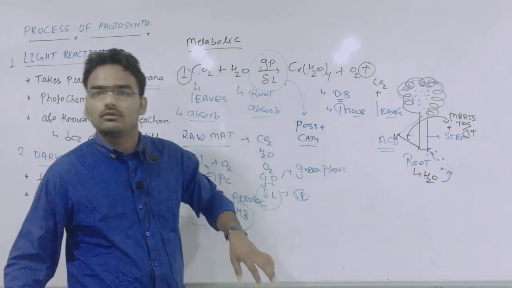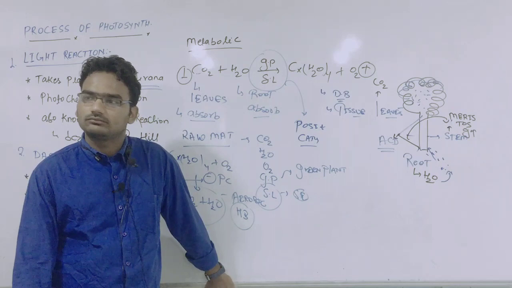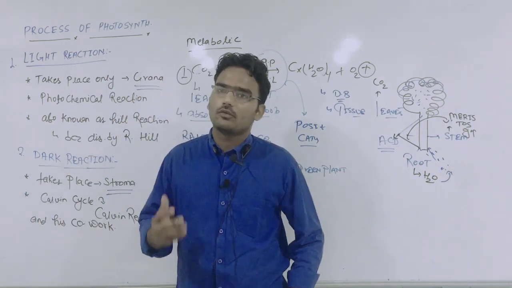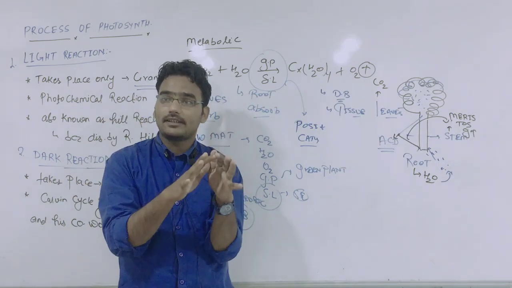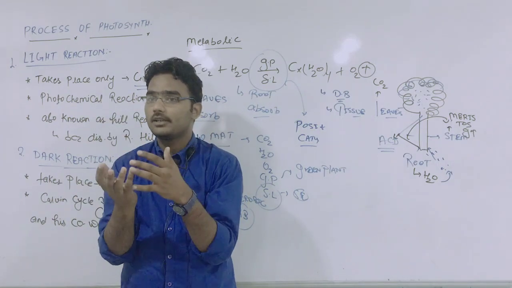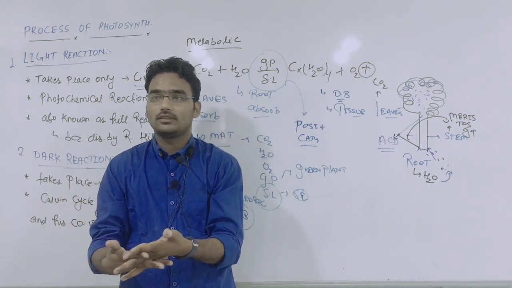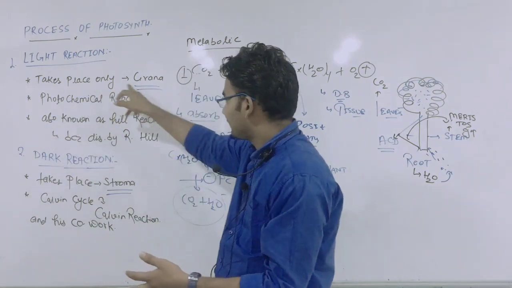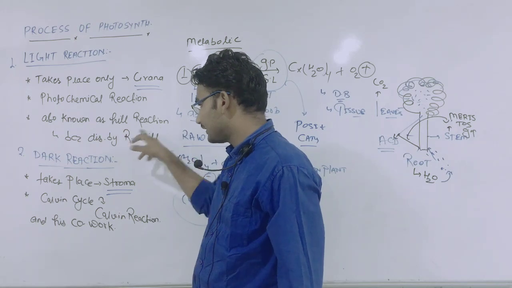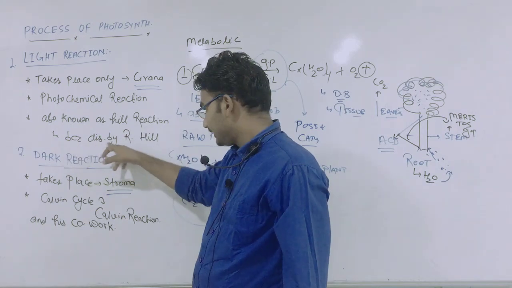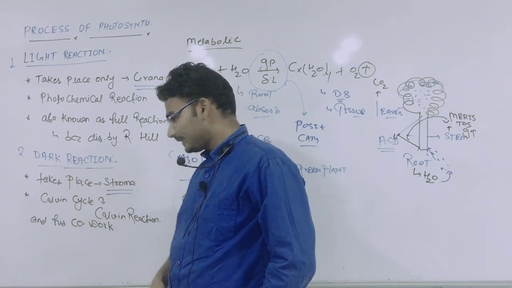So now revision. Photosynthesis reaction, components of the photosynthesis reaction. Comparison between dark reaction and light reaction. Green pigment: what about green pigment? Chlorophyll, sunlight, photochemical energy. Light reaction takes place only in the grana and is called the photochemical reaction. It is also known as the Hill reaction because it was discovered by Robert Hill. And the dark reaction takes place in the stroma.